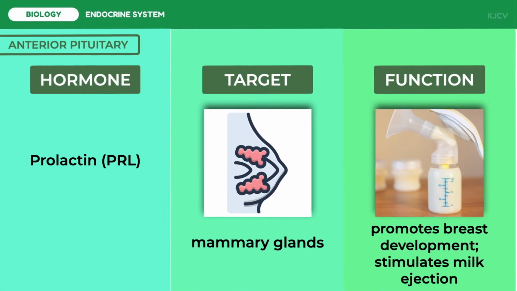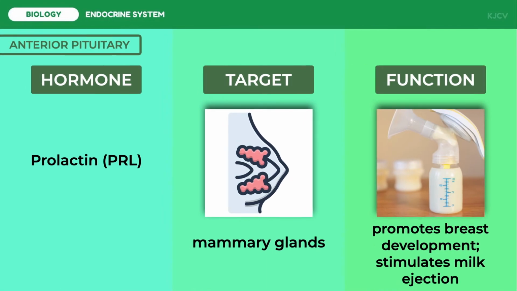Lastly, lactotropes secrete prolactin or PRL, which enhances breast development and milk production, that is, lactation in females. Its function in males is uncertain, although evidence indicates that it may induce the production of testicular LH receptors. Furthermore, recent studies suggest that prolactin may enhance the immune system and support the development of new blood vessels at the tissue level in both sexes, both actions totally unrelated to its known roles in reproductive physiology.